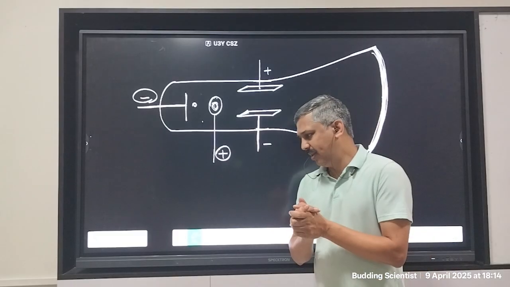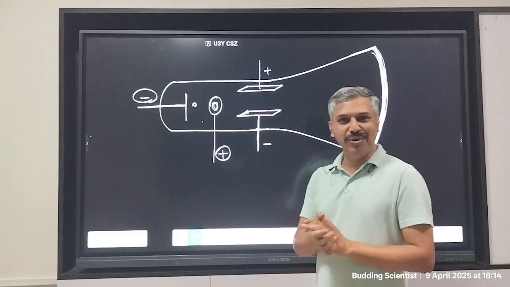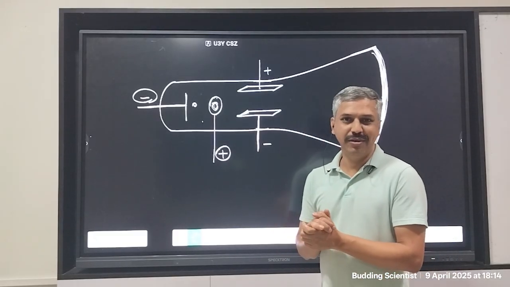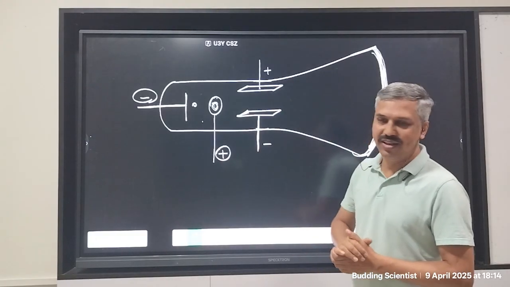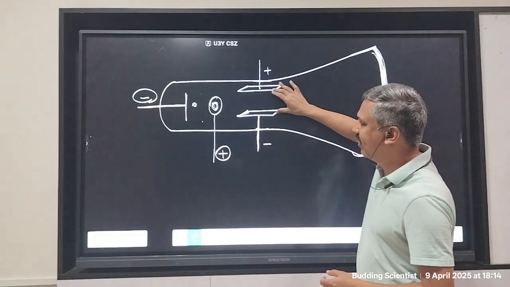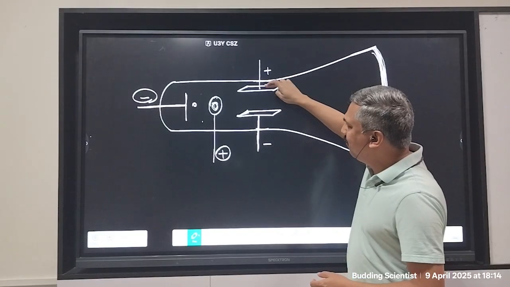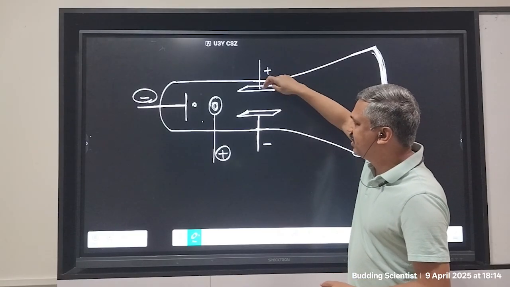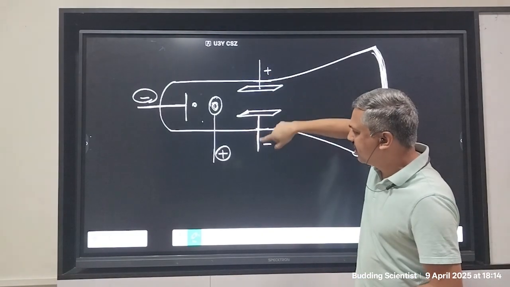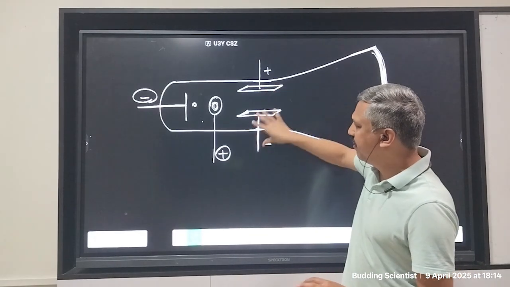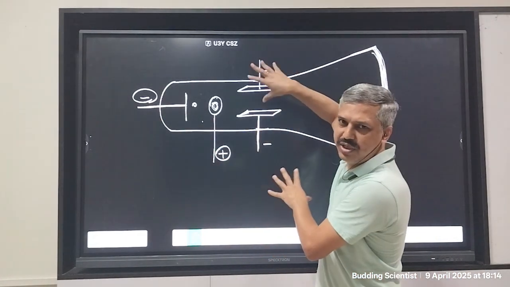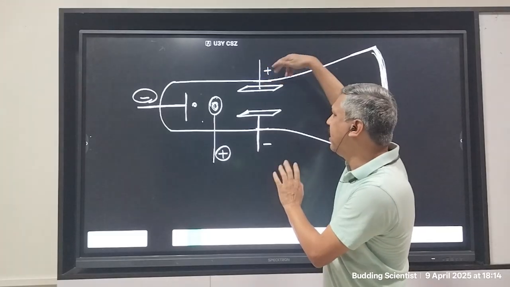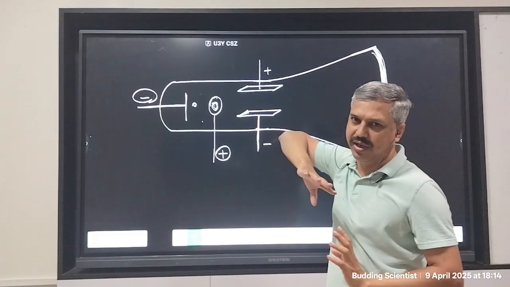J.J. Thomson was not just a scientist, he was a very intelligent scientist. So he added these two plates. These two plates are kept here. One plate is given a positive charge. The second plate is given negative charge. This positive and negative is not connected with this. Some other battery, some other source is connected here. But this is surely positive, this is surely negative.